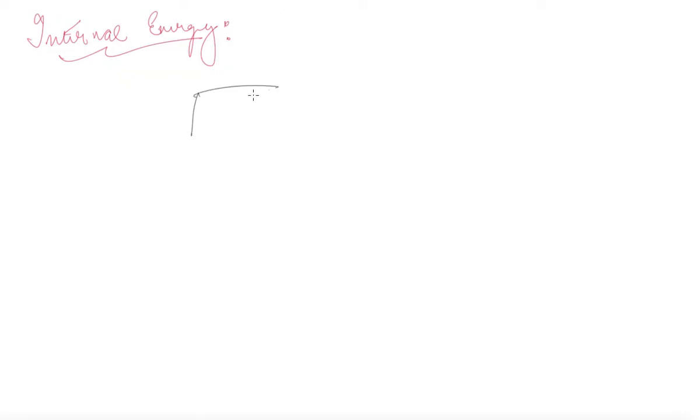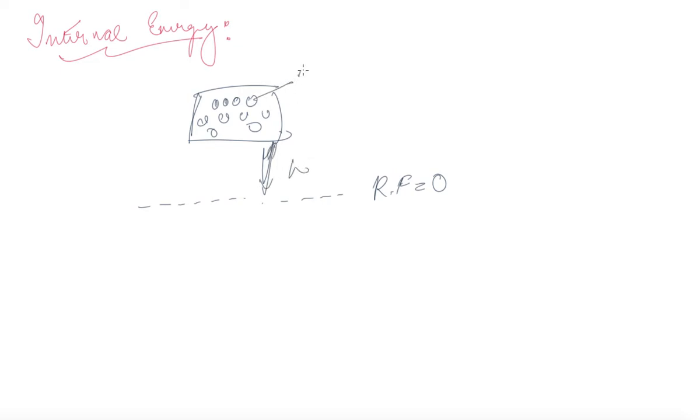Now if we try to define internal energy, we can understand it this way. There are numerous molecules in an object. Now if this object is placed at a height h with relation to a reference frame, then all these molecules have some mass m, and therefore they will have some potential energy mgh, mgh, mgh. And also there is motion of these molecules or electrons, that is, motion of particles.